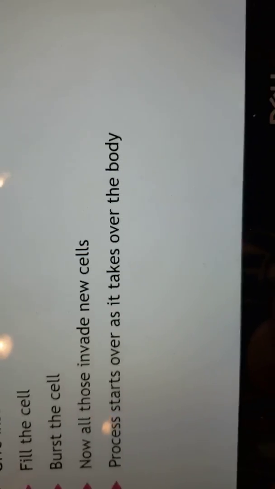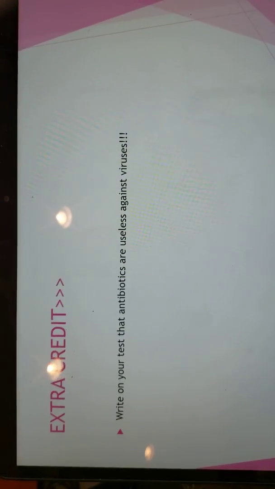What you need to realize is a lot of people think that antibiotics are used to cure viruses. That is not true. Antibiotics do nothing against the virus. Antibiotics are used to treat bacterial infection. So if you end up with a virus and you tell the doctor, give me an antibiotic, it's not going to work because antibiotics kill living things and viruses are not living.